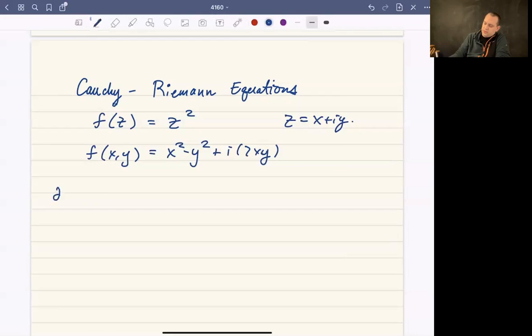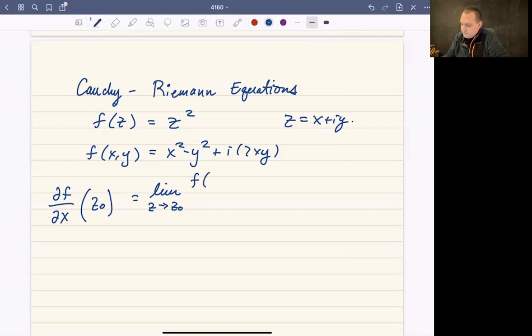So let's start by thinking about the partial derivative of f with respect to x at the point z naught. This is going to be defined as the limit as z approaches z naught of f of, if we're differentiating with respect to x, we're going to treat y as constant. So this will be f of x plus iy naught minus f of x naught plus iy naught, all over z minus z naught.